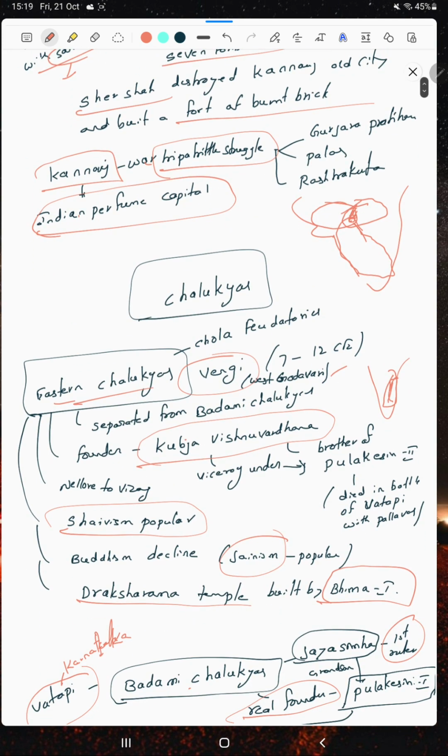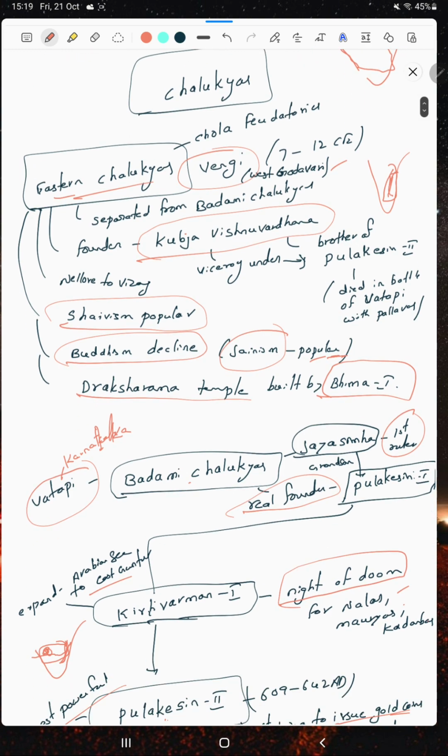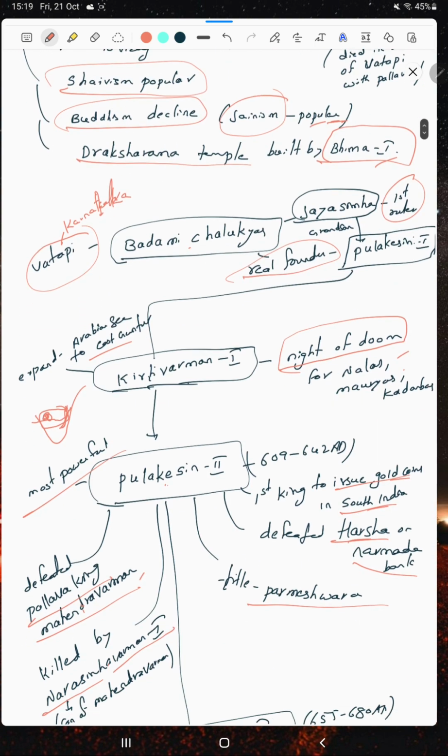Next, the Eastern Chalukyas: Kubja Vishnuvardhana. The kingdom extended from Nellore to Vizag. Shaivism was popular. Buddhism declined, but Jainism got some popular support. The Draksharama temple was built by Bhima I.